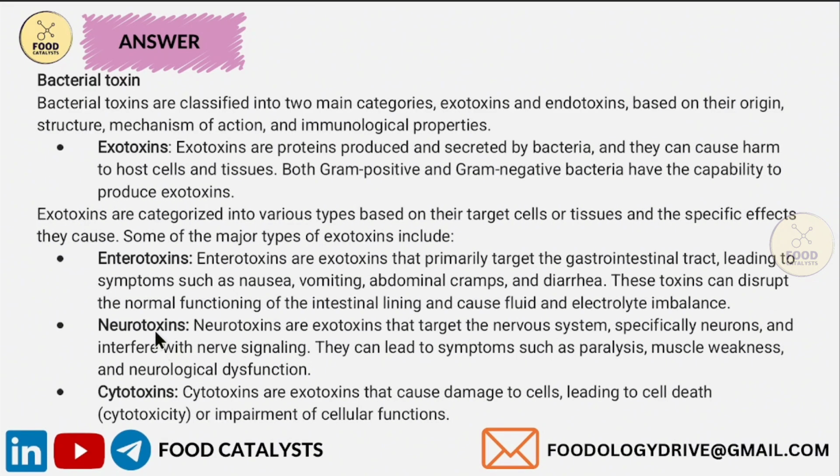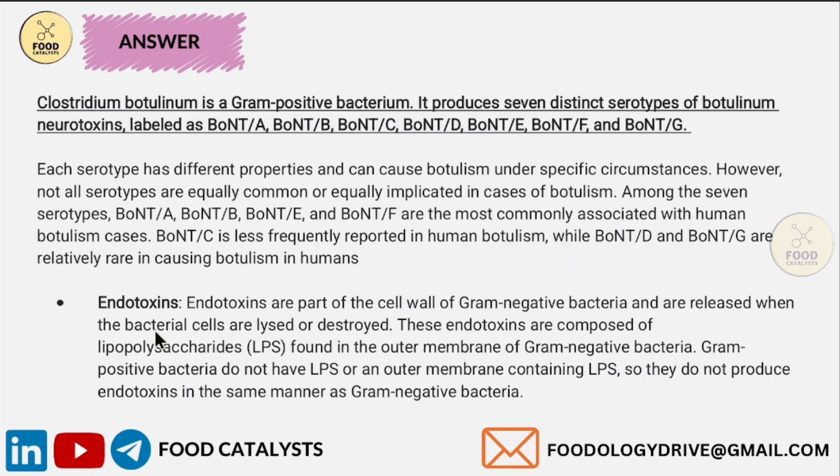Clostridium botulinum is a gram-positive bacterium. It produces 7 distinct serotypes of botulinum neurotoxins labeled as BoNT A, B, C, D, E, F, and G. Each serotype has different properties and can cause botulism under specific circumstances.